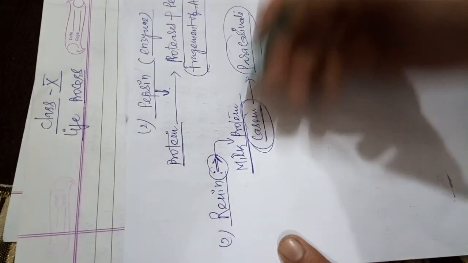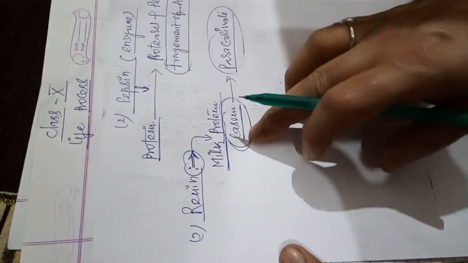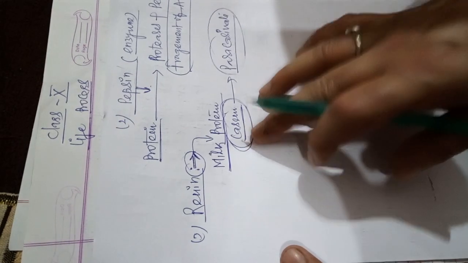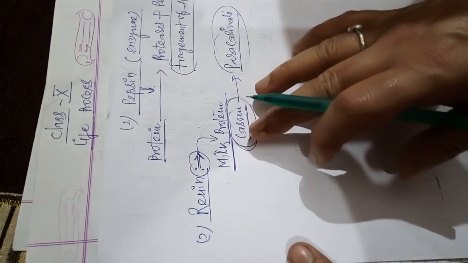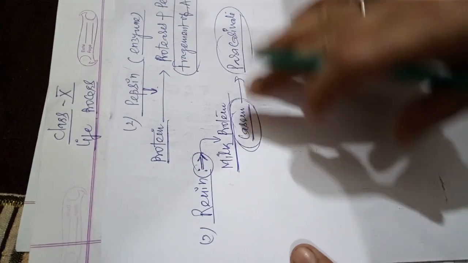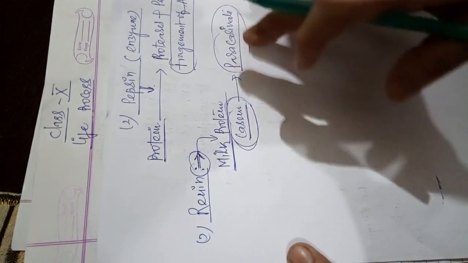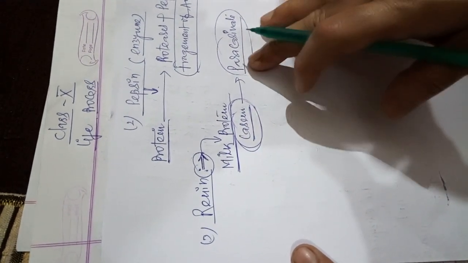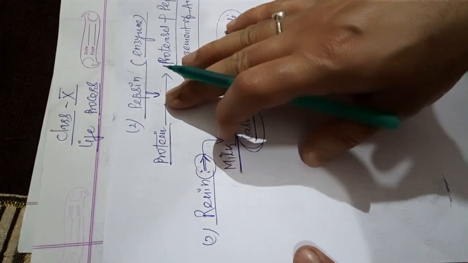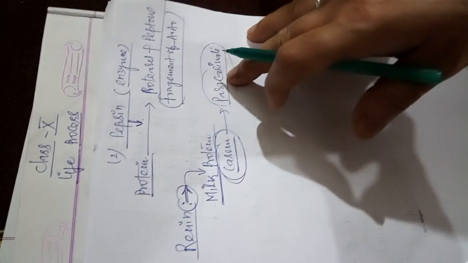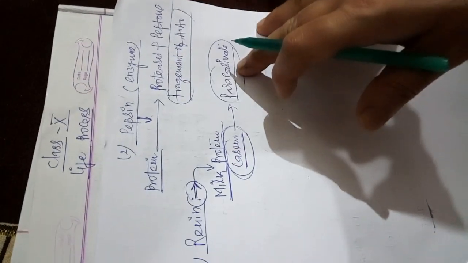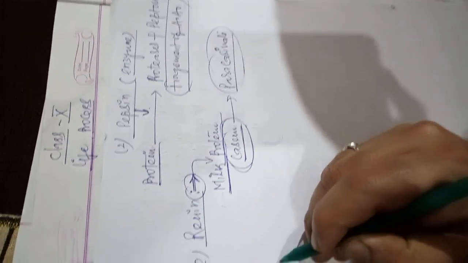So by the action of this enzyme, the liquid form of the protein present inside the milk is converted into the semi-solid form. Then this pepsin enzyme can work properly on the milk protein and digest it. Okay, fourth,